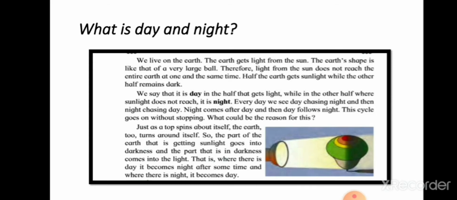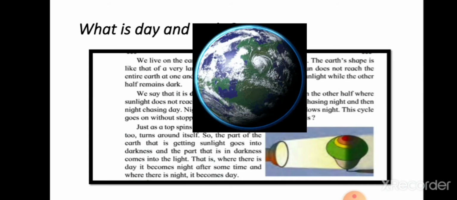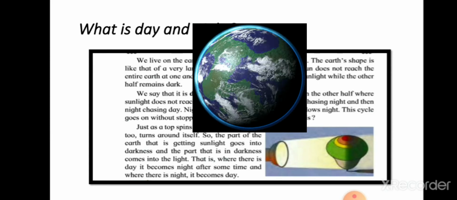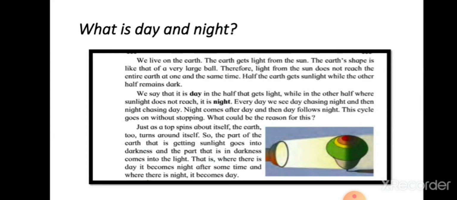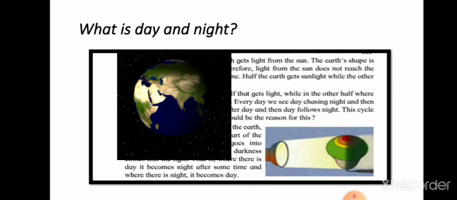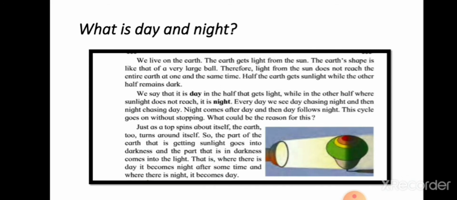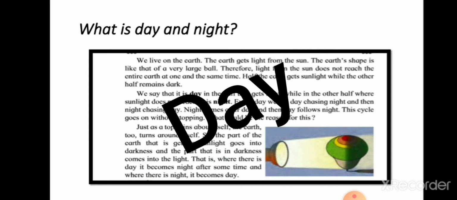Just as the top spins around itself, the earth too turns around itself. So the part of the earth that is getting sunlight goes into darkness, and the part that is in darkness comes into light. Where there is day, it becomes night after some time, and where there is night, it becomes day.